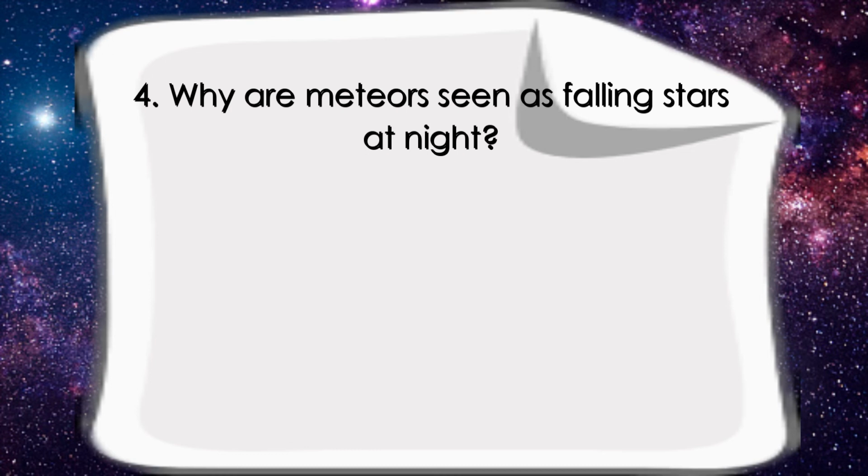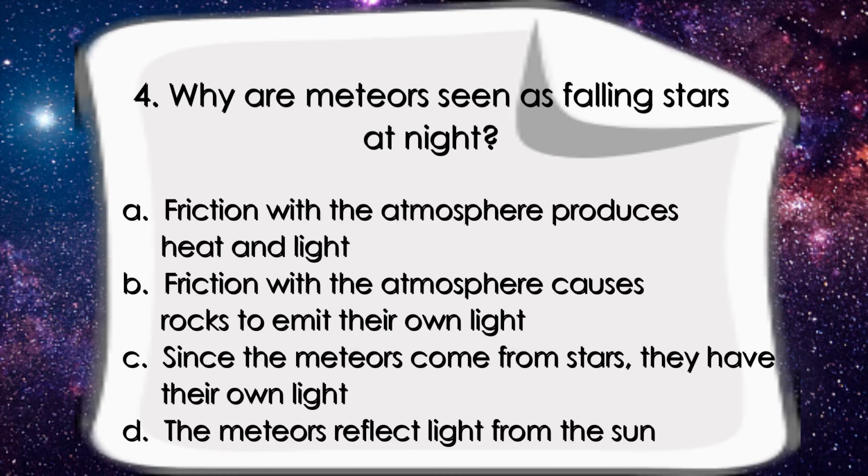Why are meteors seen as falling stars at night? A. Friction with the atmosphere produces heat and light. B. Friction with the atmosphere causes rocks to emit their own light. C. Since the meteors come from stars, they have their own light. D. The meteors reflect light from the Sun.